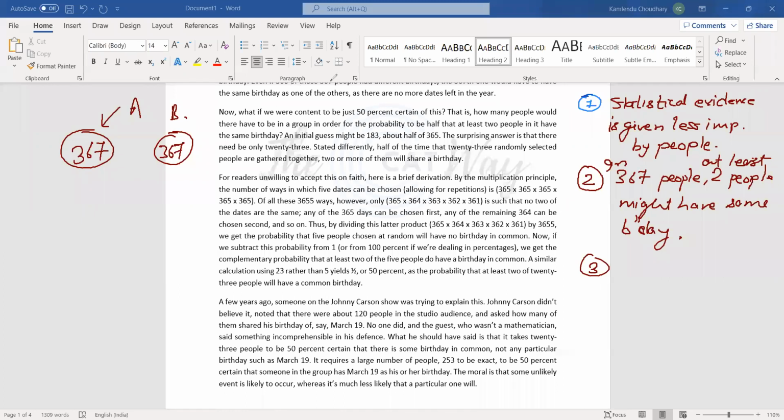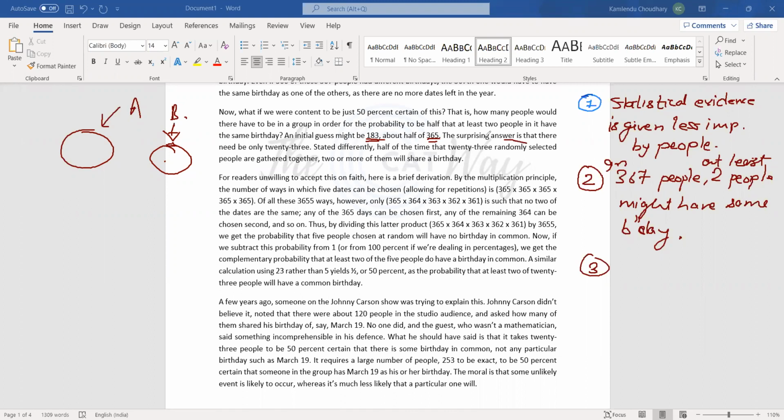But how many people do we need in this group so that we can say that one of these groups might have at least two people? So the author is giving us an answer, right? An initial guess might be 183. Okay, about half of 365. That seems to be good.